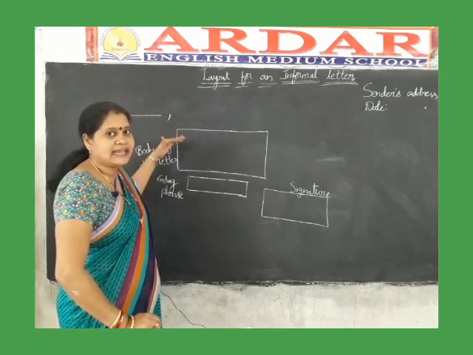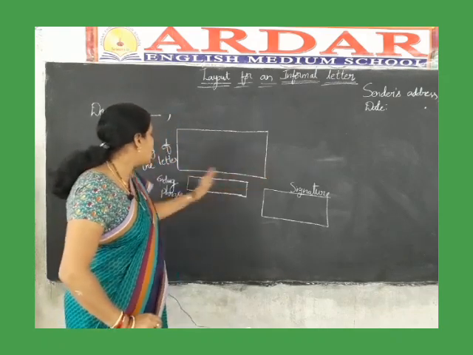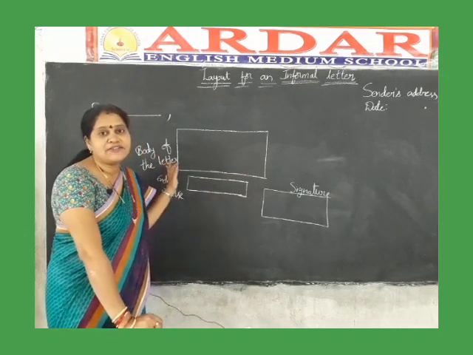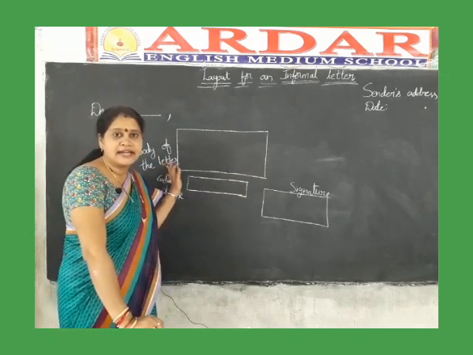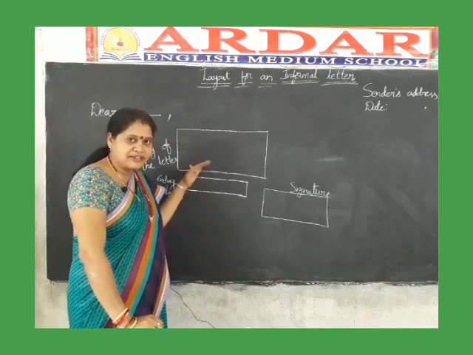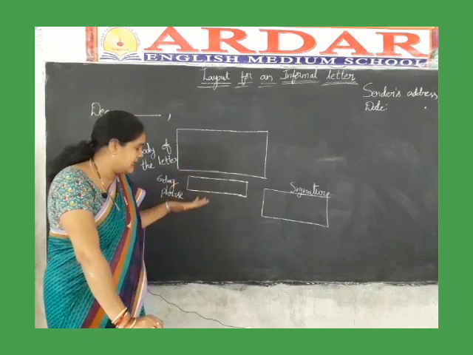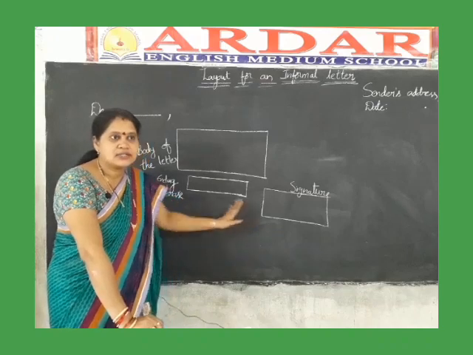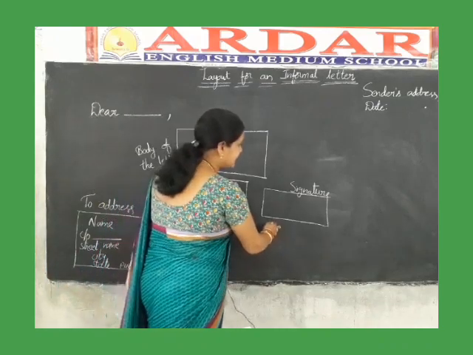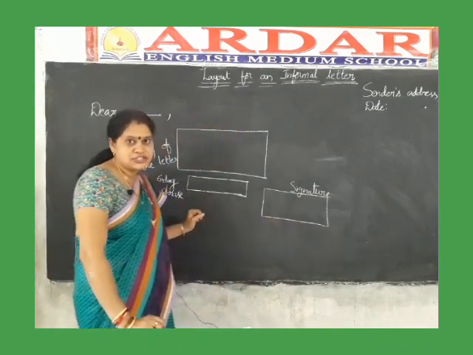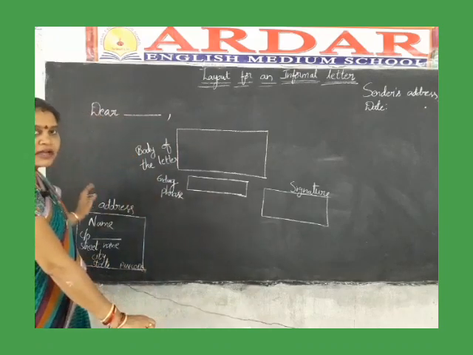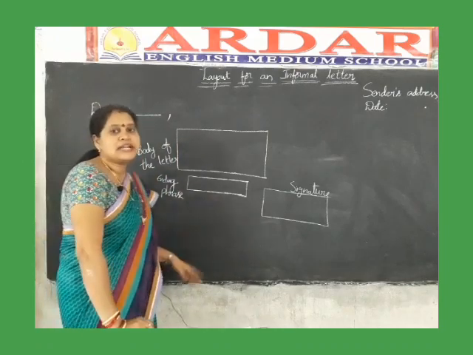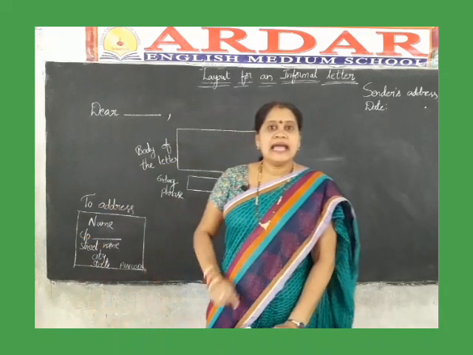Next line, this is the body of the letter. The body of the letter you can divide into paragraphs. After finishing the body of the letter, you have to end with an ending phrase. Here on the right side you have to keep your signature, and the to address you have to write on the envelope.